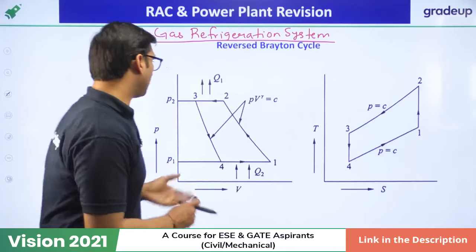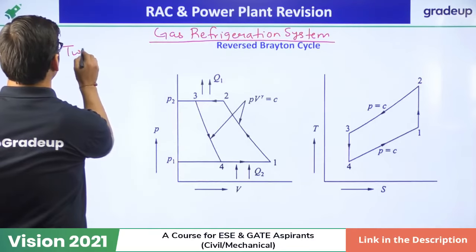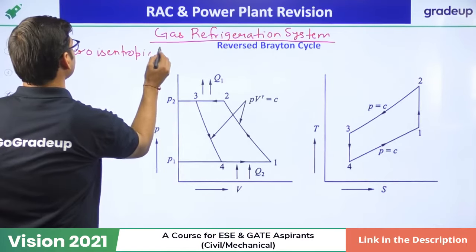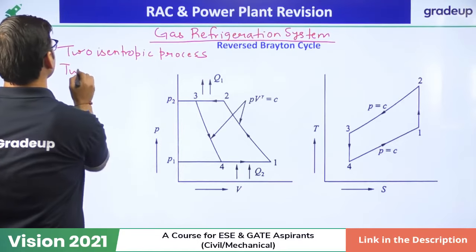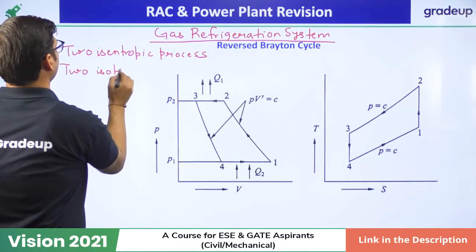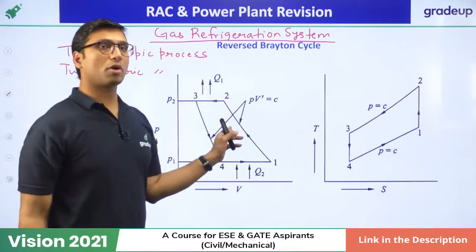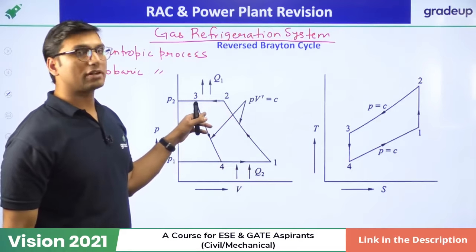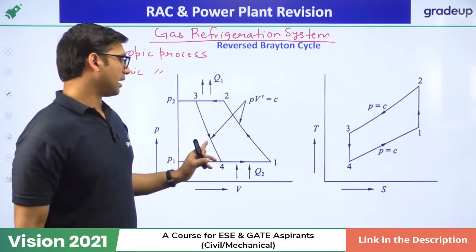Okay, so it uses four processes: two isentropic processes and two isobaric processes. Firstly we have isentropic compression of the gas, then heat rejection at constant pressure, and then isentropic expansion.